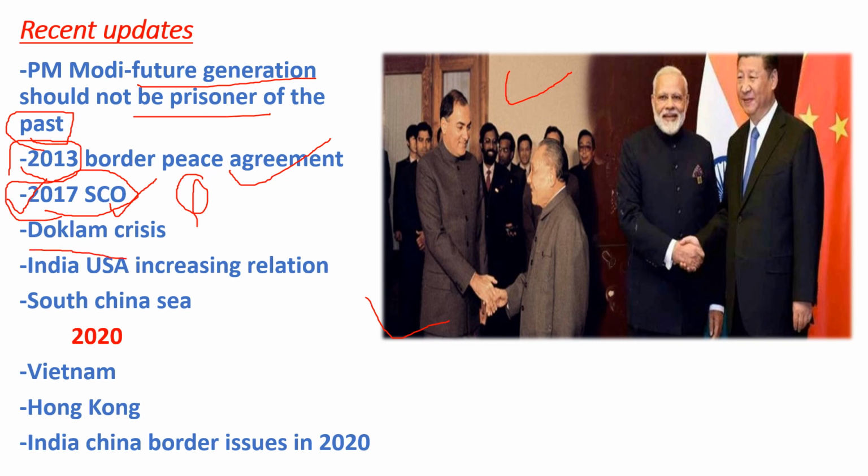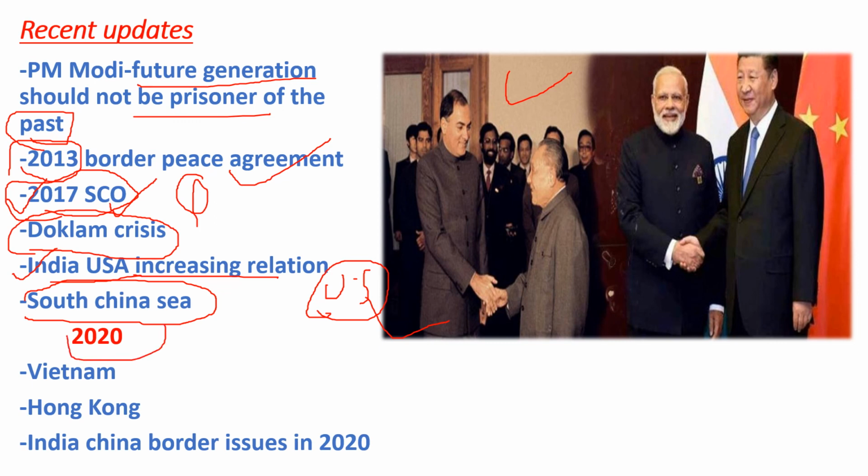After the Doklam crisis, India understood that it can contain China politically, and in the psychological war India must not lose to China, as Shyam Saran said already. India and the USA are increasing their relationship, which has always created a problem, and nowadays whatever the border dispute is happening, the USA is coming in front of the media and openly supporting India, saying the USA is with India. Now, the South China Sea: China recently renamed two Japanese islands, like the Senkaku Islands, with Chinese names.